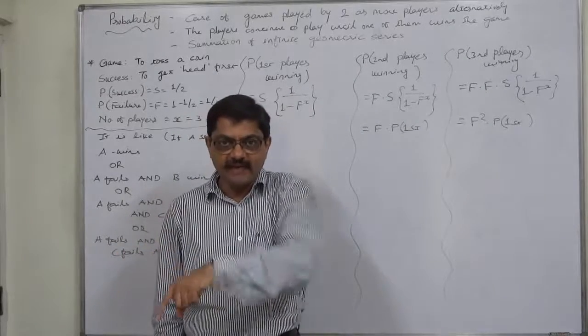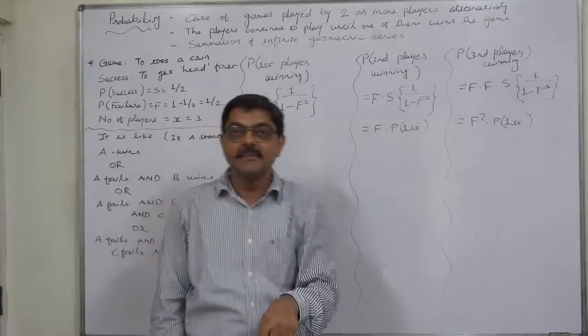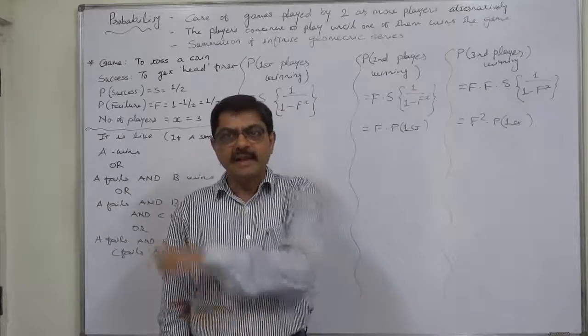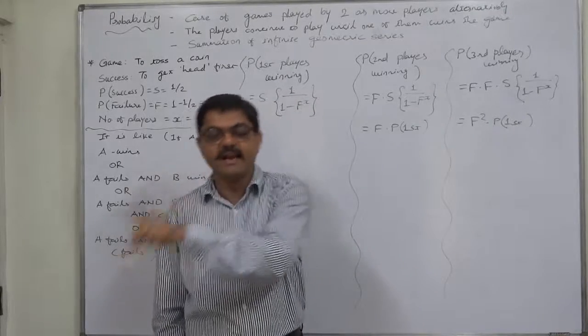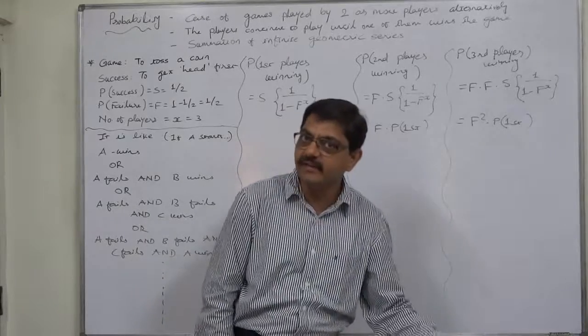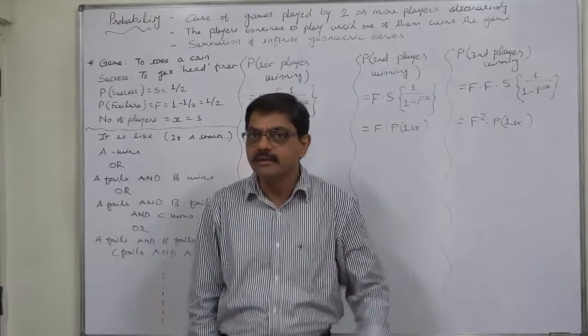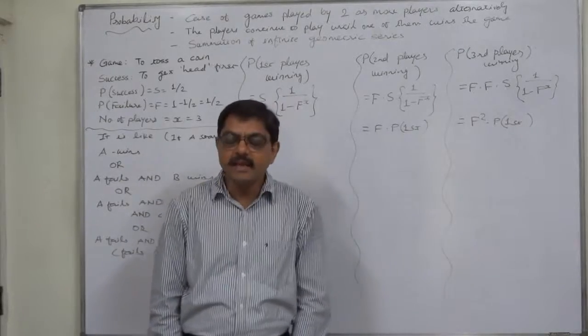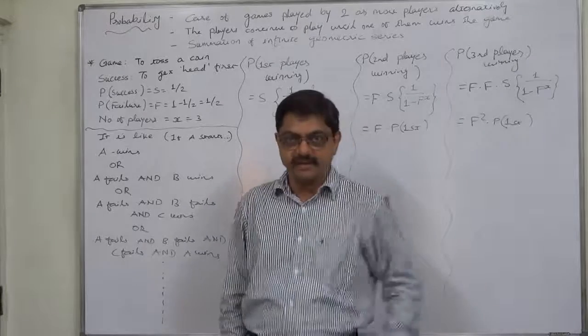Or A fails, B fails, C fails, A fails and B wins. Or A fails, B fails, C fails, A fails, B fails and C wins in his second trial, and so on. The game can be continued indefinitely until one of the three wins.